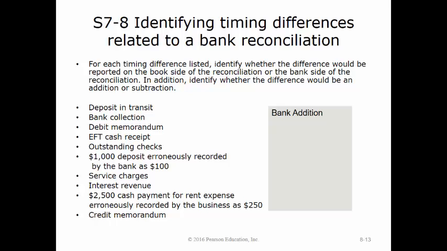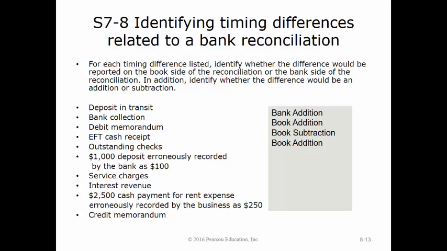The next is a bank collection. This would be a book addition because these are amounts that the bank has collected that the company has not yet recorded. The next is a debit memorandum. This is where the bank subtracts an amount from the account, so this would be a book subtraction. The next is an EFT cash receipt. This would be a book addition because it is a receipt that the company has not yet recorded.